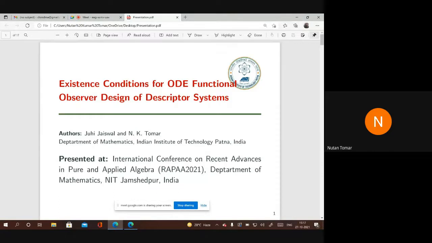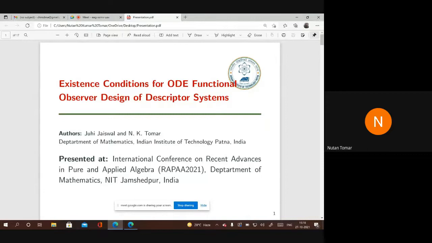As you know, the main aim of this conference is to discuss recent advances in pure and applied algebra. In this lecture, we will see how matrix algebra is important for developing new results in control design. Particularly, I will take the design part. We will see the beauty of SVD and some rank formulas for block matrices. Moreover, we will see how the algebra behind matrix multiplication can produce very nice results in control theory.